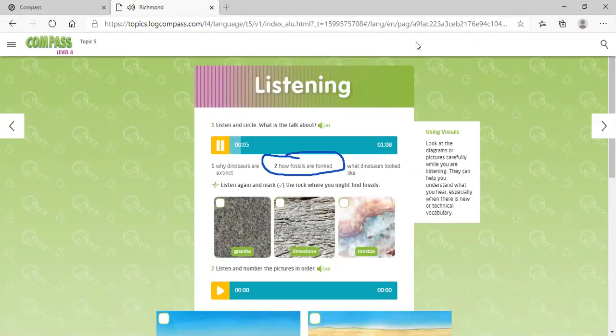Welcome to the Fossil Roadshow. I'm Doc Rock, and I'm a paleontologist. Today, we're talking about how fossils are formed. Earlier this year, we were working in a desert when we found an enormous dinosaur skeleton. How did it get there? Well, I'll tell you. We usually find fossils in a kind of rock called sedimentary rock.